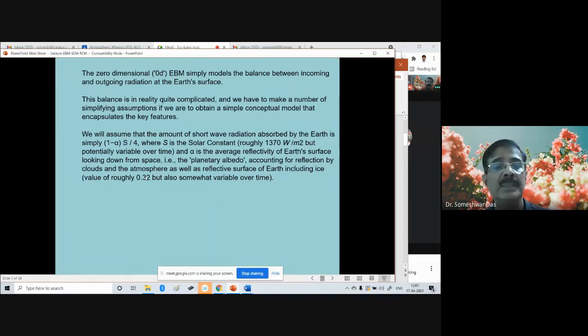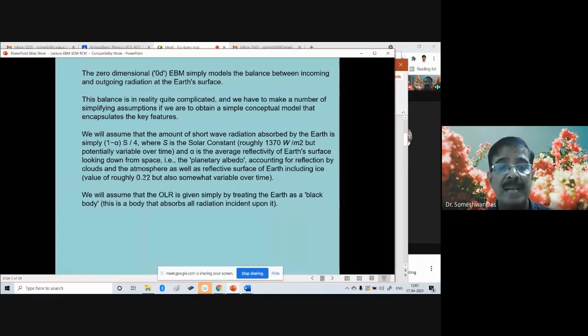The average albedo of the Earth is generally about 0.32, but can vary with time because it depends upon the ice and other characteristics of the Earth surface, like vegetation, distribution of vegetation, forest, water bodies, and so on. The types of land, soil, whether it is a sandy land or a clay land, like that.